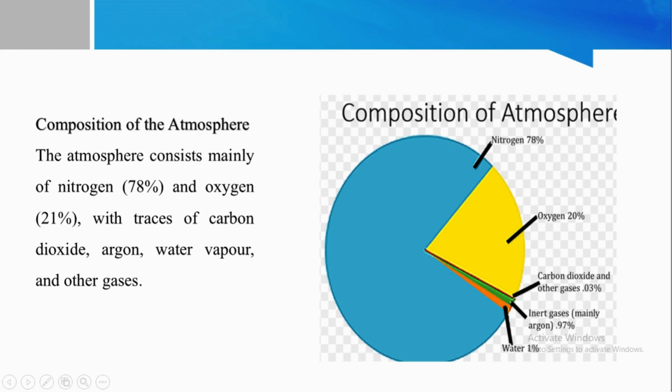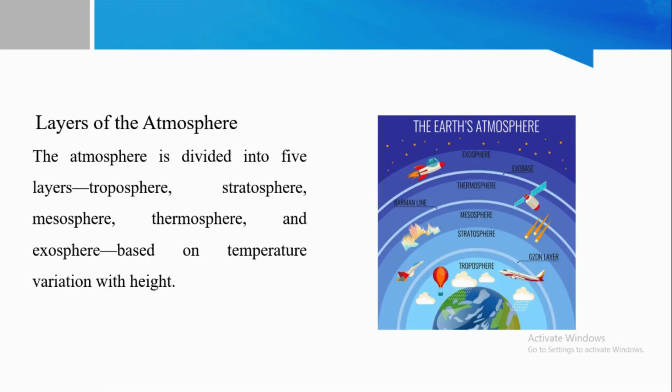So, what is the composition of the atmosphere? Basically, the atmosphere consists mainly of nitrogen, which is 78%, and oxygen, which is 21%, with traces of carbon dioxide, argon, water vapor, and other gases. So, layers of the atmosphere. The atmosphere is divided into five layers. The first one is the troposphere, then the stratosphere, mesosphere, thermosphere, and exosphere, based on the temperature variation with height.